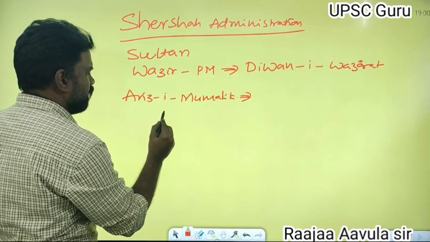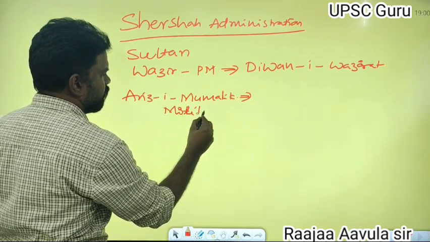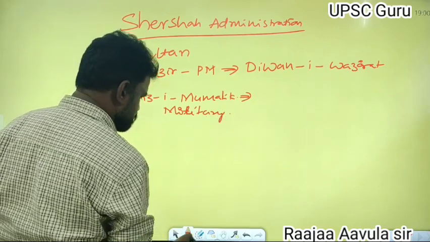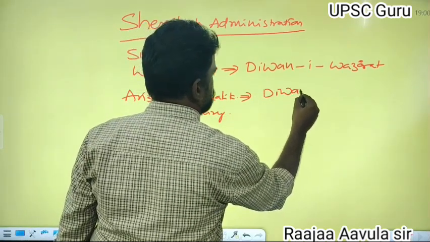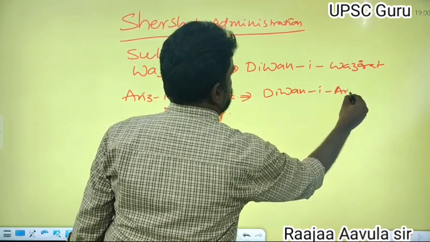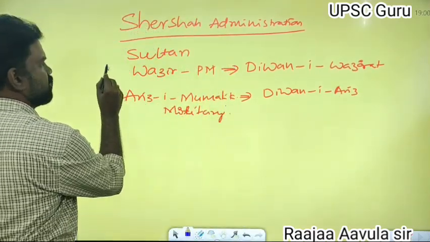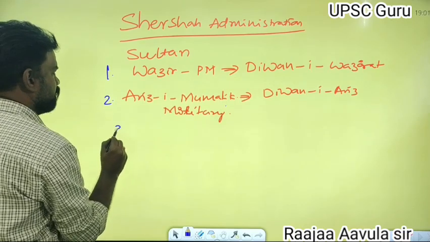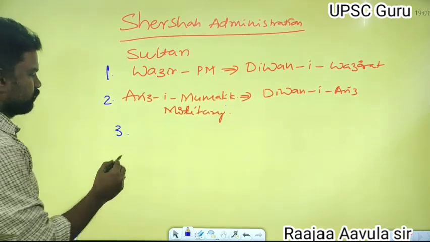He was head of the military. This department is called Diwani Ariz. That department is called Diwani Ariz. This is the first department, this is the second one. Next, the third department was Diwani Risalat.